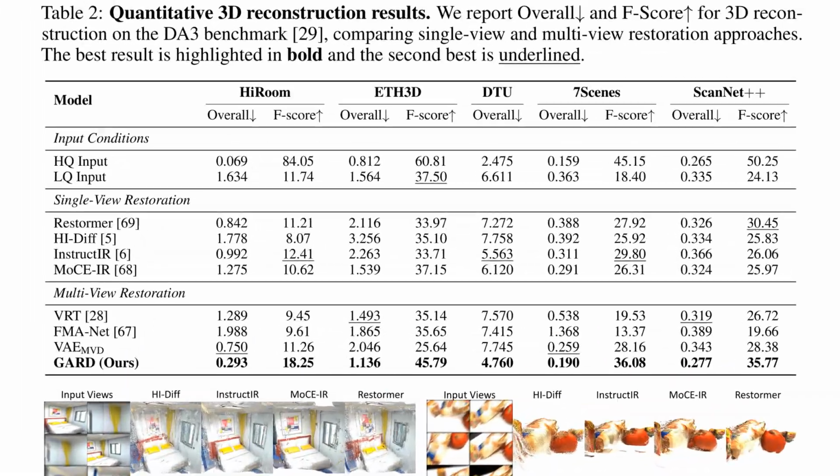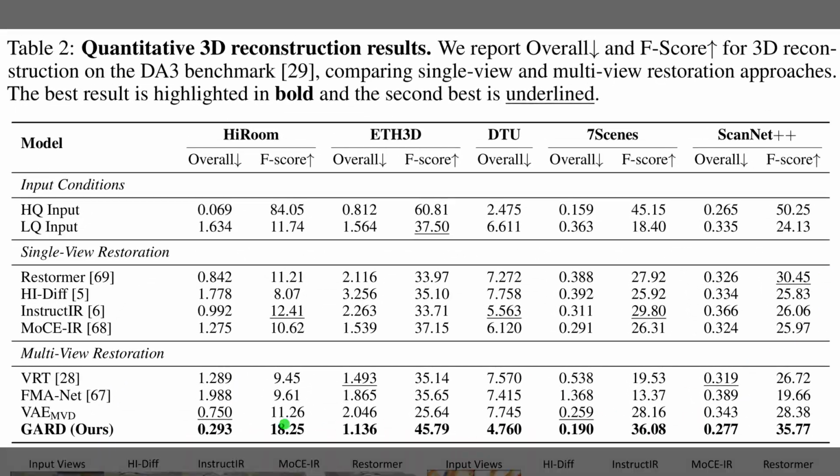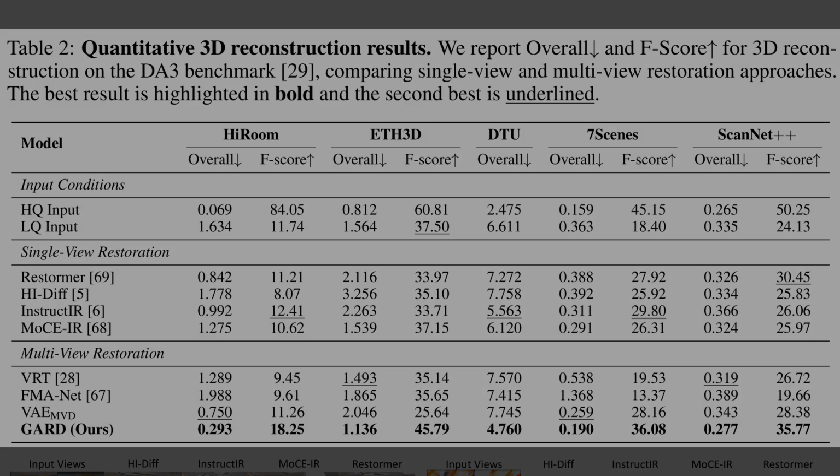Table 2 details the quantitative 3D reconstruction results across 5 benchmarks. Here, overall distance measures the gap between predicted and true surfaces, while the F-score rates shape completeness. Looking at the bottom section, our framework, labeled GARD, outperforms all competitors. On the DTU dataset, GARD achieves an overall score of 4.8, which is much better than the 7.7 scored by the next best multi-view model.